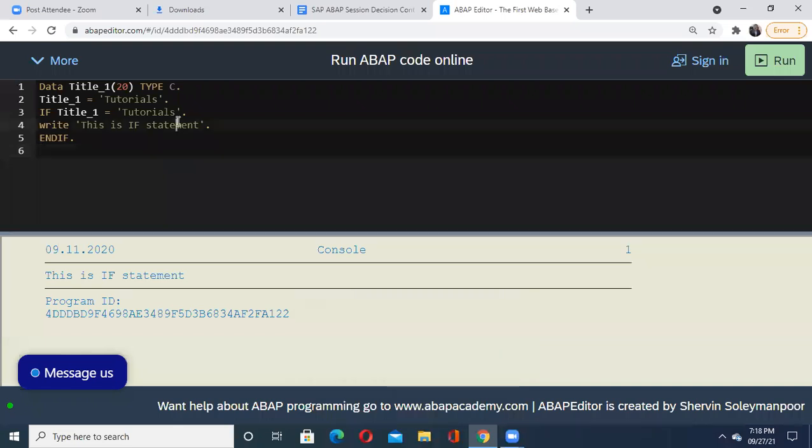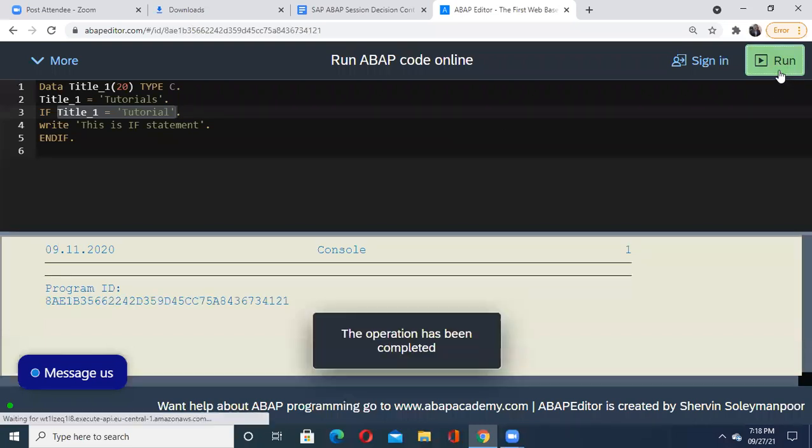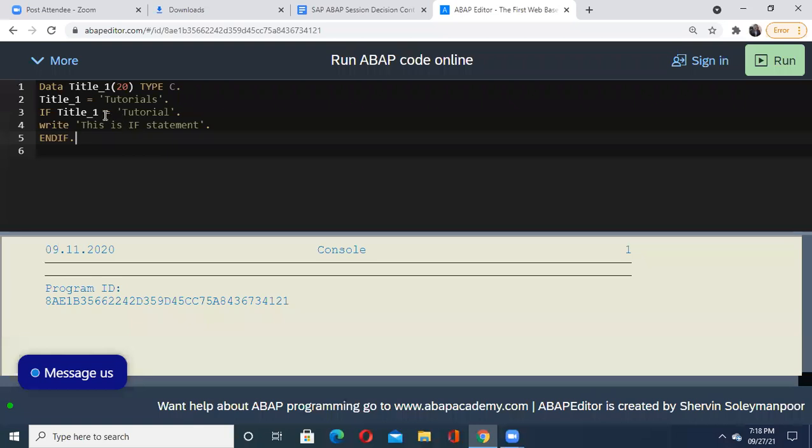But now let us do a small change. In tutorials, take the string along with which I'm comparing in the if condition. If you observe carefully here, I'm just changing the condition. Instead of tutorials, I'm taking tutorial and then I'm trying to execute it. I'm not able to get any output here because now title one contains a character string, tutorials, which we are trying to match with this tutorial. So one of the characters is not matched, so my condition becomes false, and that's why it is not showing any result to us.